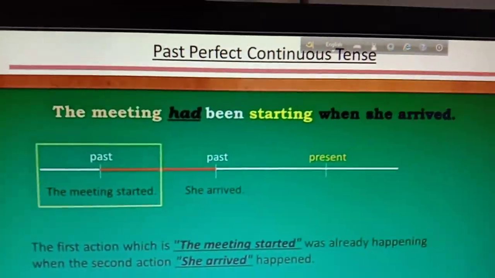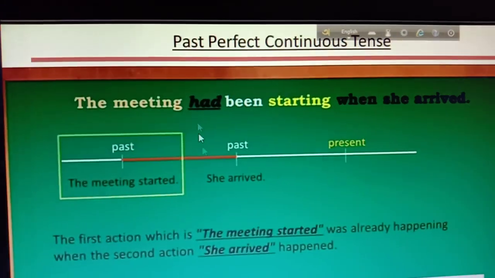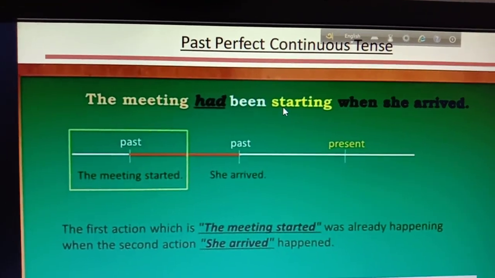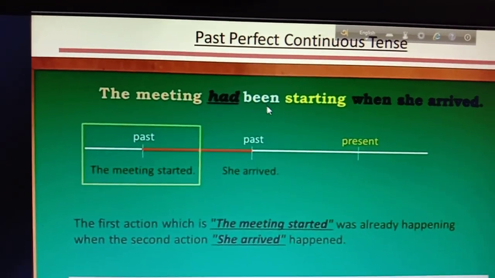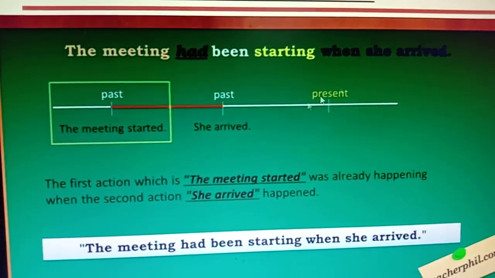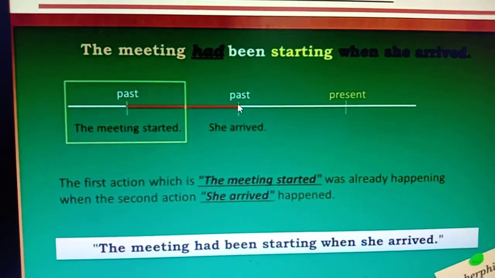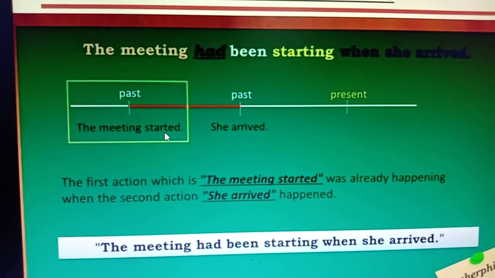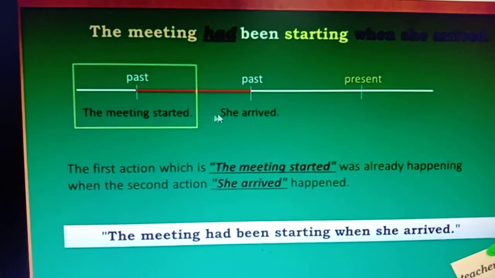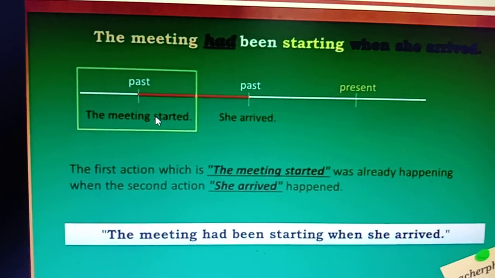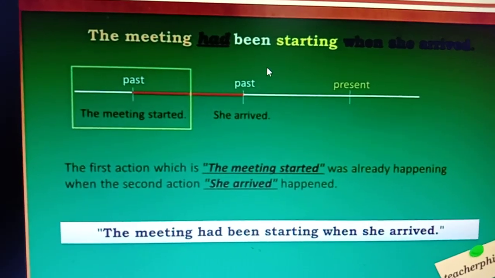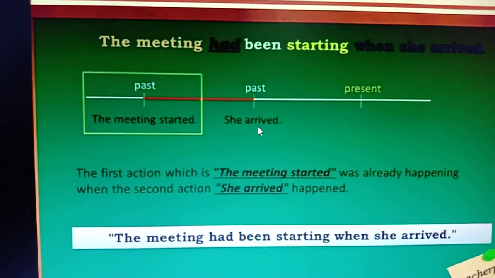So boys, get ready, okay? Here you can see I have written a sentence, that is, the meeting had been starting when she arrived. You can see there are two actions. One is the meeting had been starting and another is when she arrived. So you can see there are two actions in the past. The meeting started is one action and she arrived is another action. So which one is the before action, boys? The meeting started. So the before action would be the past perfect continuous tense and the later action would be the past indefinite tense.